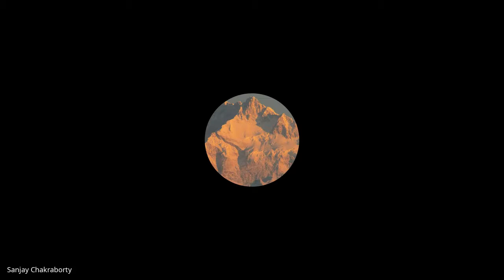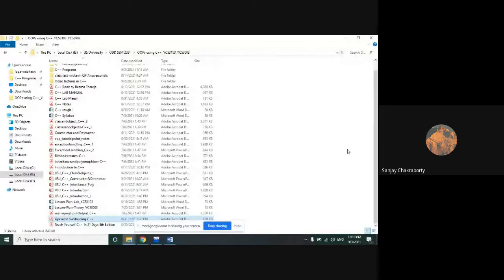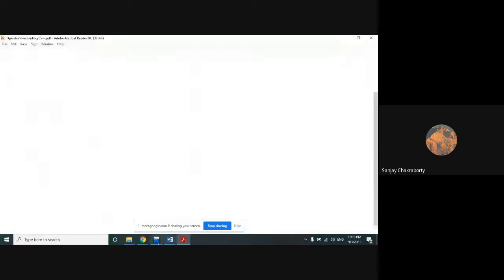Then we discussed the basic operator overloading functions that we use during the operator overloading concepts. And we have also discussed the various features or characteristics that we have to follow during operator overloading. Okay, so let me share the screen. I hope that the screen is visible to everyone.